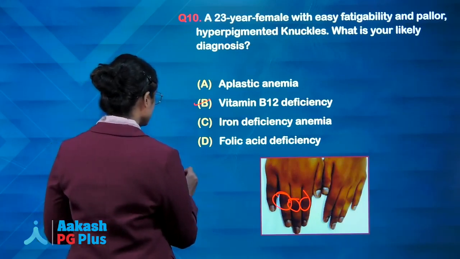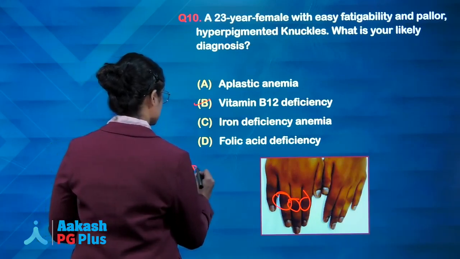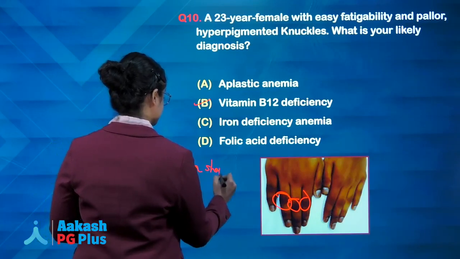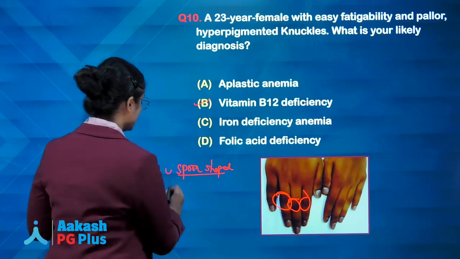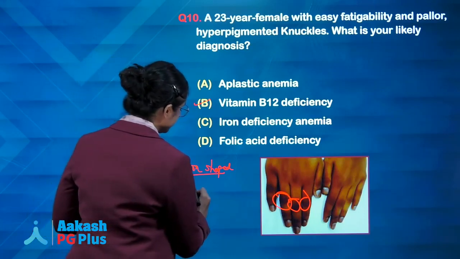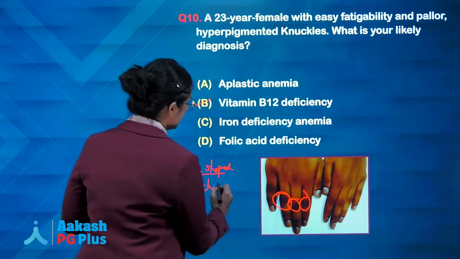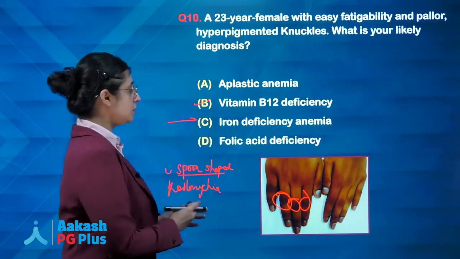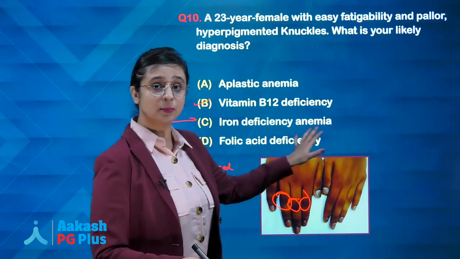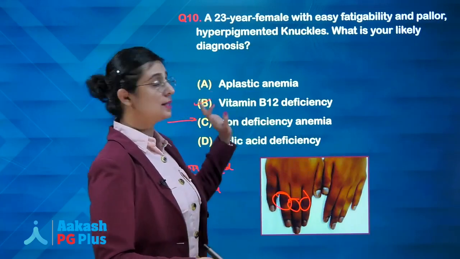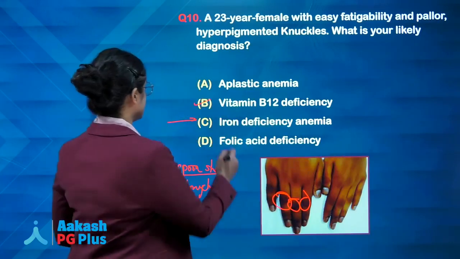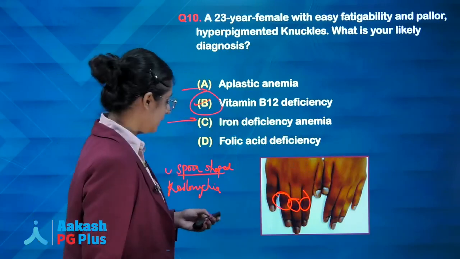It looks like a spoon shaped cavity of nails, concavity of the nails, which is a sign of severe iron deficiency. So if the koilonychia feature would have been shown, the answer would have been iron deficiency anemia, but they have asked you hyperpigmented knuckles in an anemia patient, so the answer will be vitamin B12 deficiency.